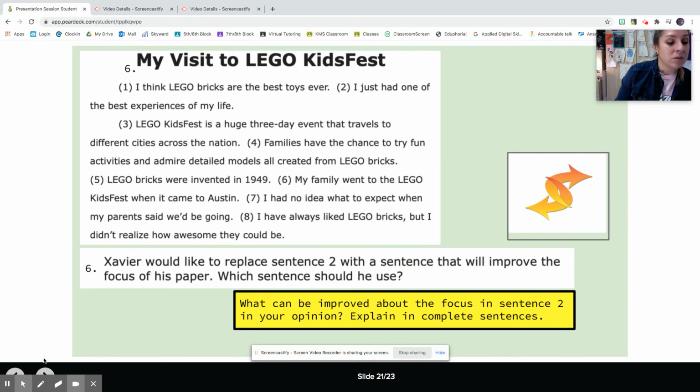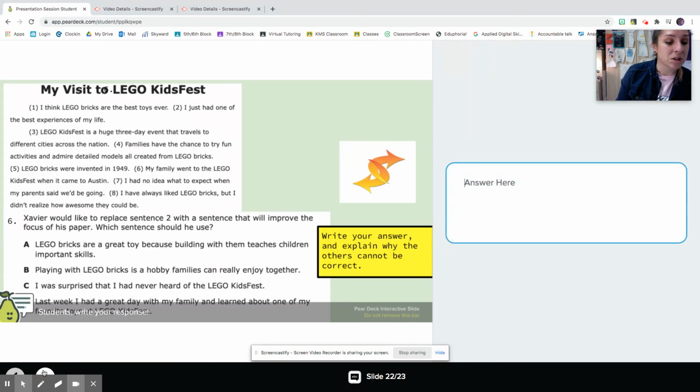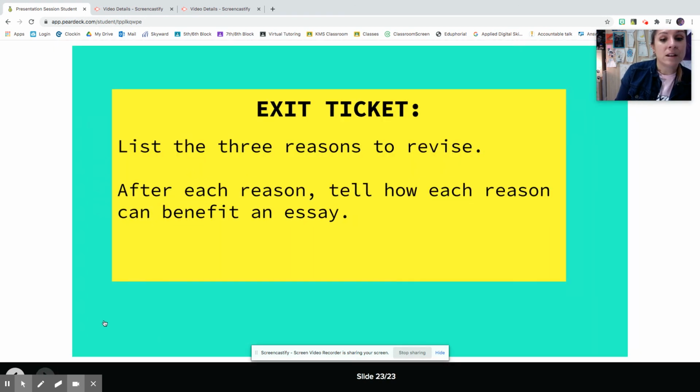When you're done with that, you'll go on to the next slide. It'll give you answer choices to actually answer, okay? And make sure you explain why the other ones are not correct. Finally, you have an exit ticket. You're going to list 3 reasons why to revise, which is what we just did. And then after each reason, tell how each reason can benefit the essay.